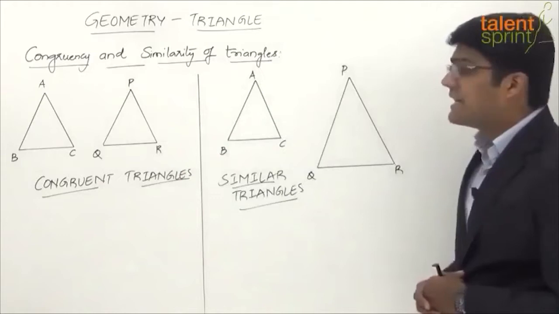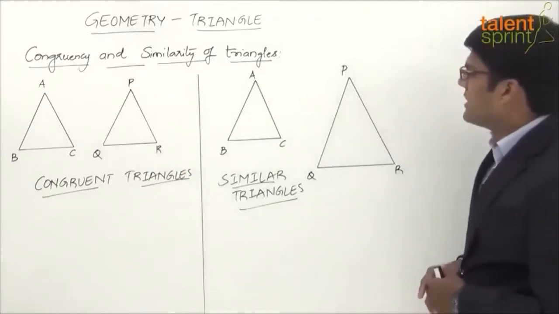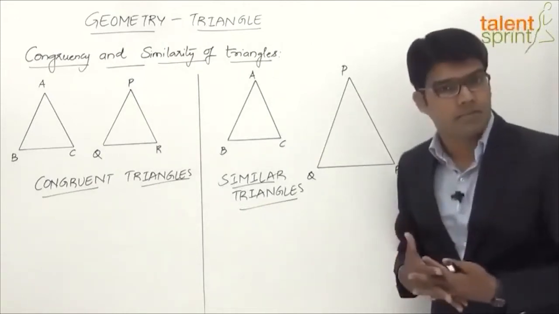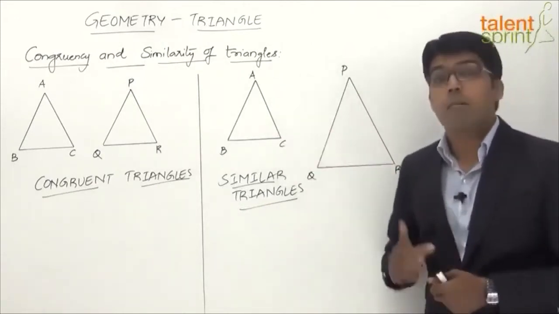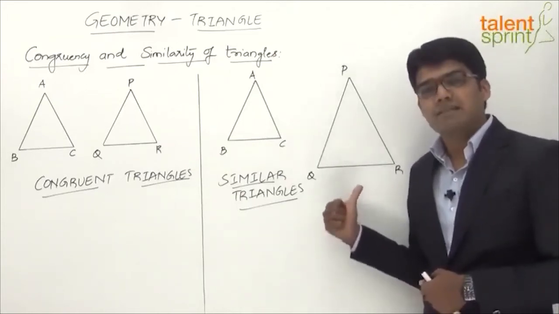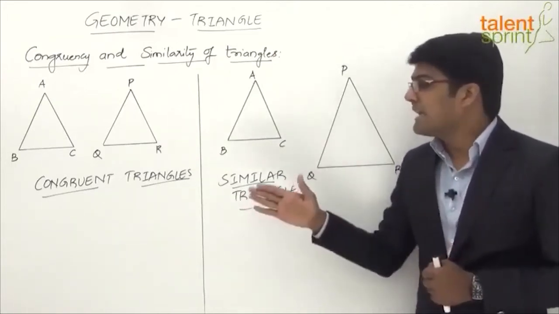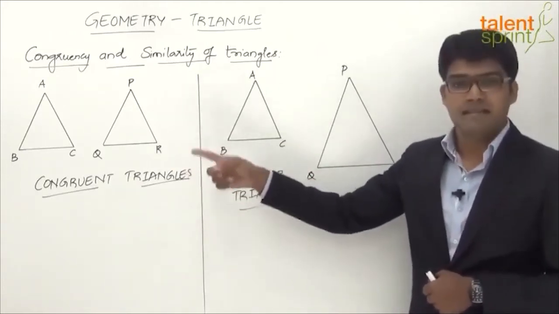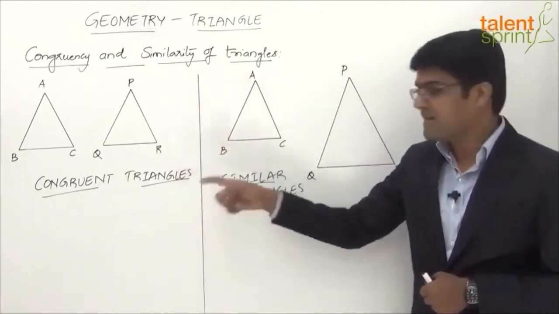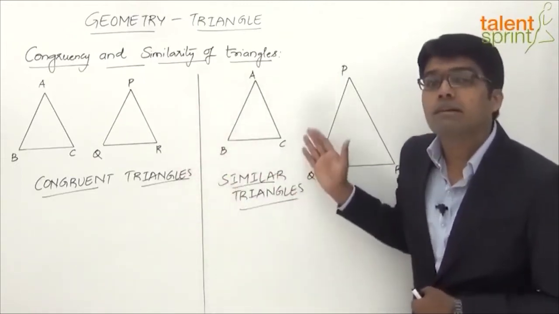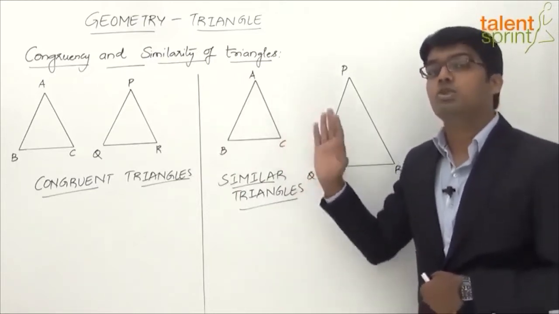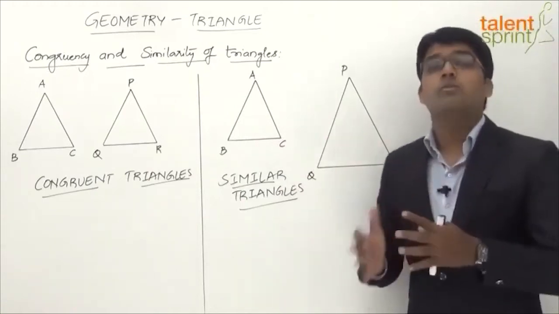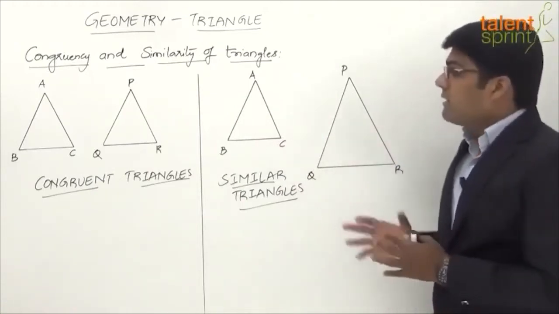Now let's look at similar triangles. What do you see? Two triangles ABC and PQR. Clearly, just through a glance, we see that the triangles are similar in shape. Yes, the two triangles are similar in shape, but not in size. So the basic difference between congruent triangles and similar triangles is that congruent triangles have the same shape and the same size, whereas similar triangles only have the same shape, but not the same size. If we superimpose one of them on the other, we'll find that they will not coincide with each other.